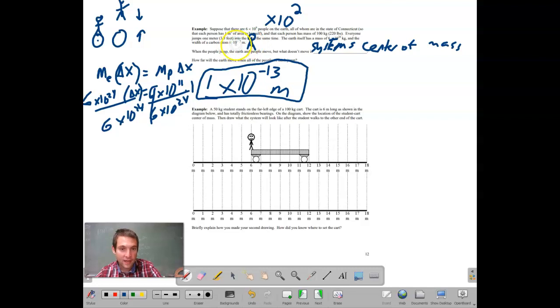Obviously, if an angstrom is the width of a carbon atom, 10 to the negative 10th meter, this is 1/100th of the width of a carbon atom. So the Earth's center of mass is still right there.